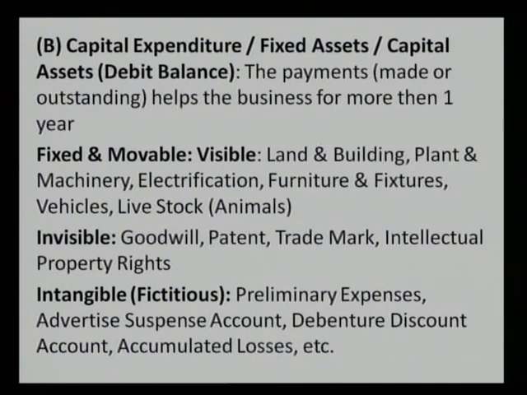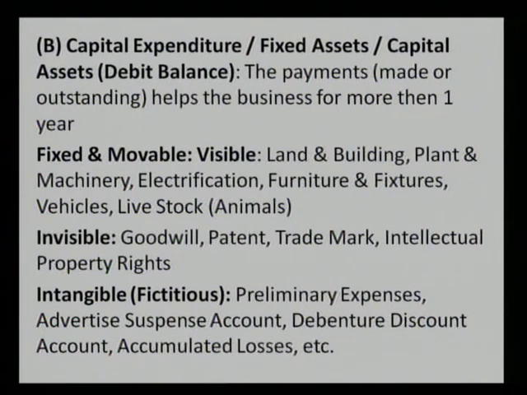Next one, second part is the capital expenditure or the fixed expenditure or the capital. They are known as capital assets. All such assets bear the debit balance. First one, the definition: the payments made or outstanding helps the business for more than 1 year. They are known as capital expenditure or they are known as capital assets. We name it as fixed assets. Fixed and the movable or the visible, for land and building, plant and machinery, electrification, furniture and fixtures, vehicles, livestock or the animals, all such are the visible fixed assets.